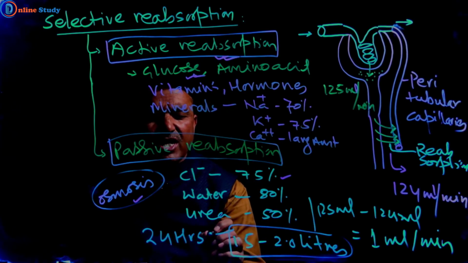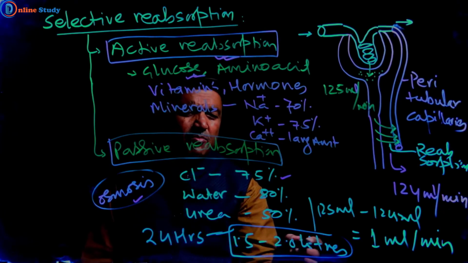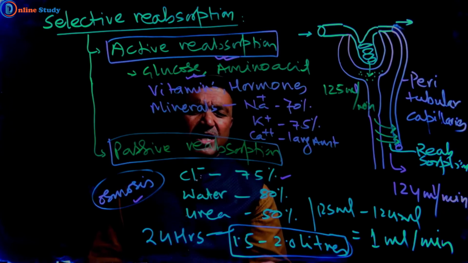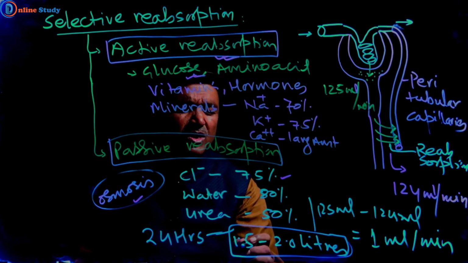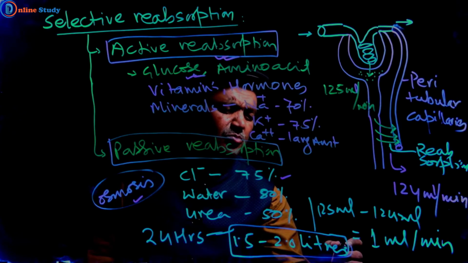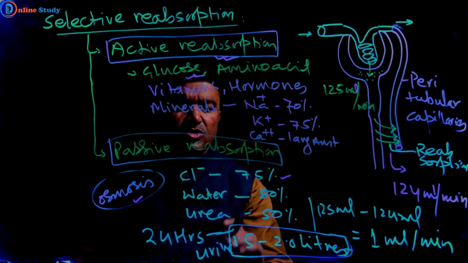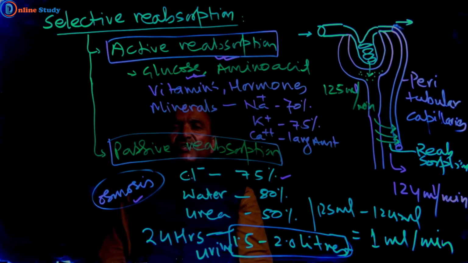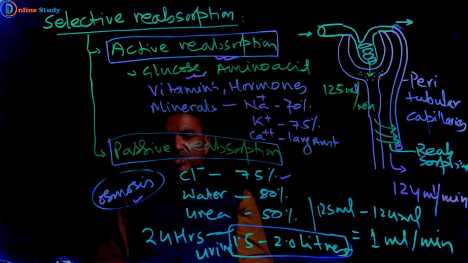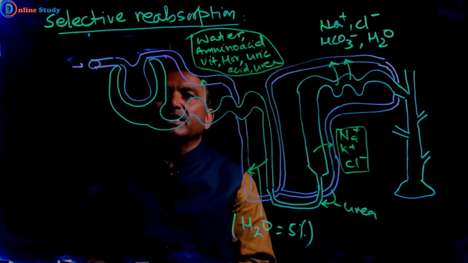Generally in a normal human adult, the amount of urine formed is 1.5 to 2.0 liters. So this is called selective reabsorption. Now we see the further steps of selective reabsorption.